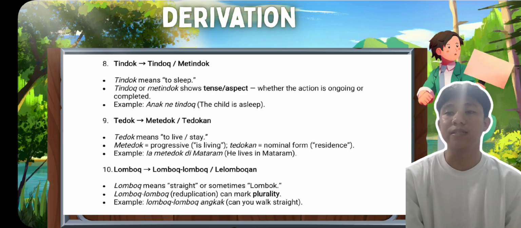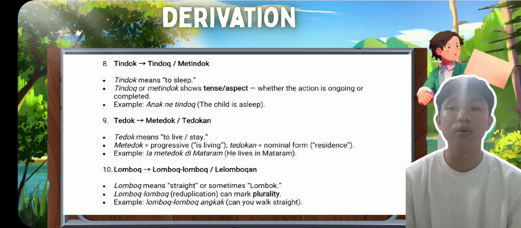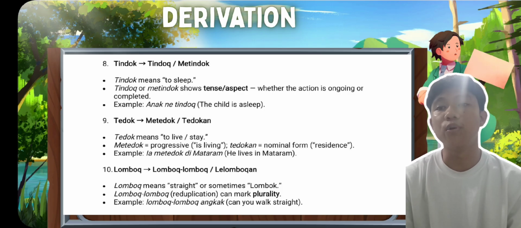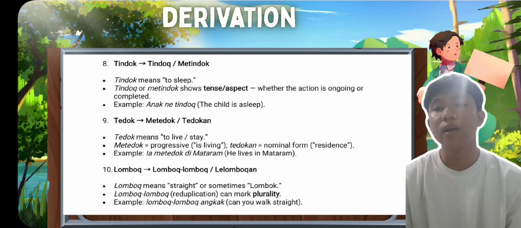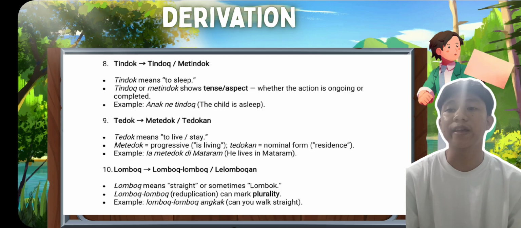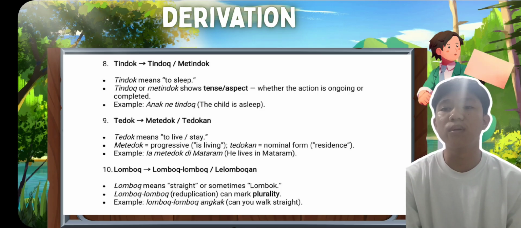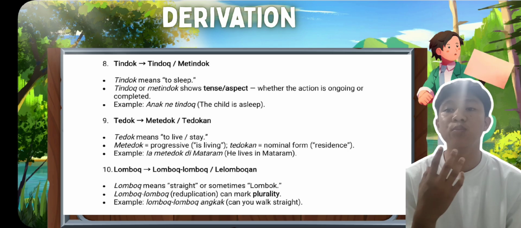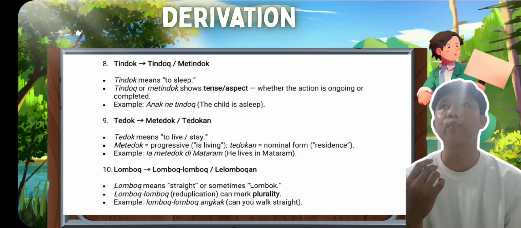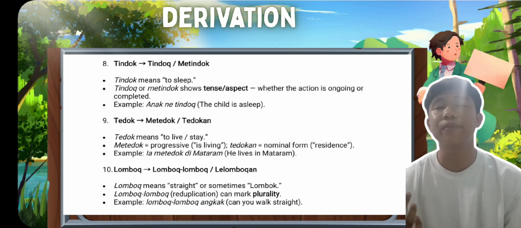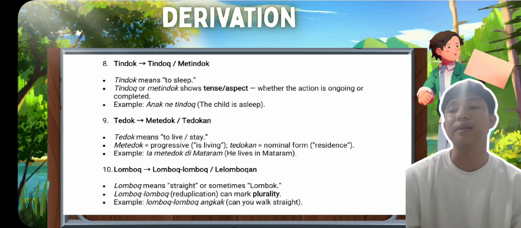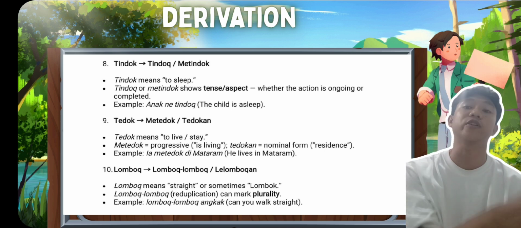The last example is lombok, which changes into lelombokan. Lombok means straight, or sometimes lombok reduplication can mark plurality. For the example: lombok angka. That means you can walk straight.